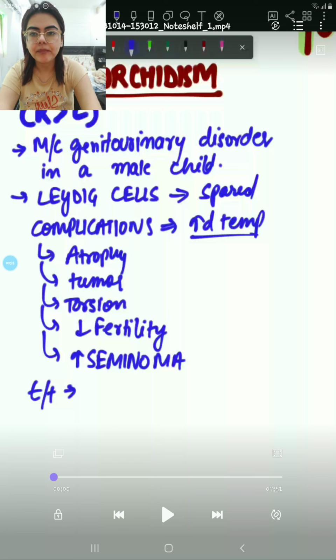So today's topic is male genital system, talking about the first disorder of male genital system, that is cryptorchidism. Cryptorchidism occurs on the right side more as compared to the left side. It is the most common genitourinary disorder in a male child.